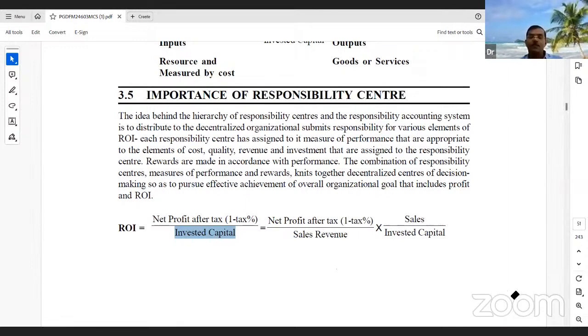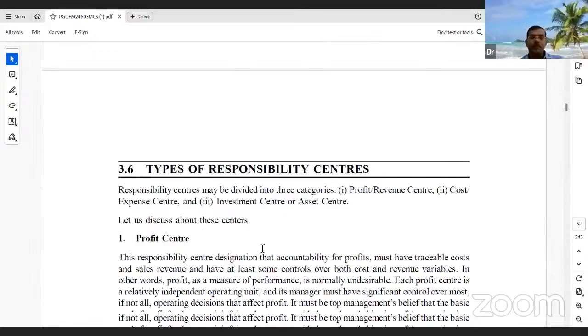Or else we can take sales by invested capital. We also calculate this for the responsibility center objective. Return on investment: every firm requires a higher return on investment.